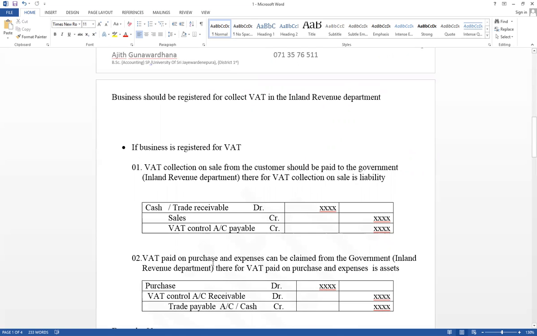As well as, VAT paid on purchase expense can be claimed from the government. Therefore, that is an asset. Think about purchase. If it is cash purchase, cash account credit. If it is credit purchase, trade payable, creditors account credit. And purchase value, purchase account debit. VAT value, VAT control account debit. The reason is that it is an asset. Purchase account debit, VAT control account debit, and creditors account or cash account credit, depending on credit purchase or cash purchase.